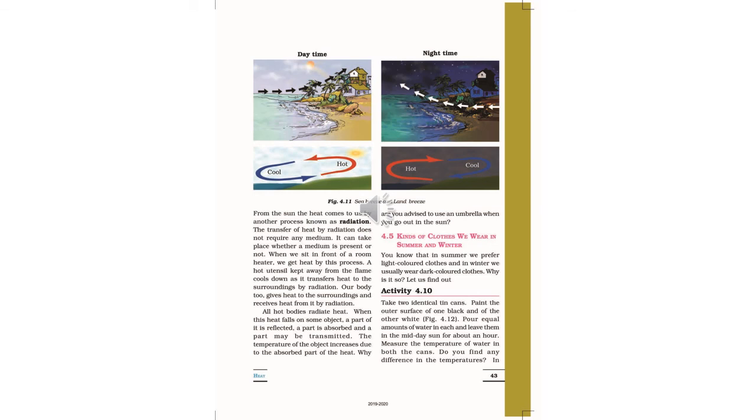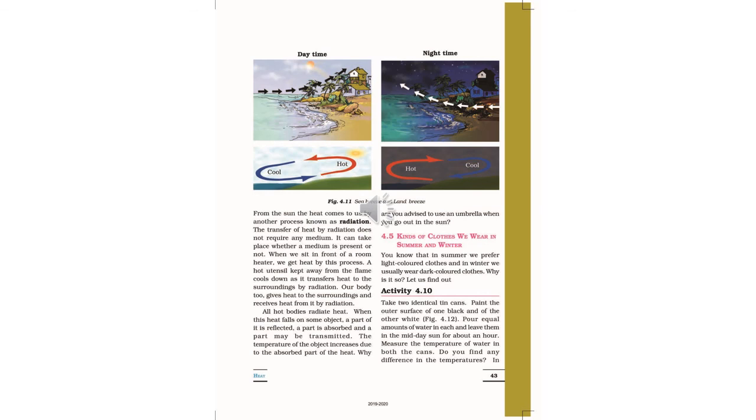So radiation will take place from a hotter object. Those who are nearby that object, the heat will be transferred to them through radiation. For example, if you sit during the winter season in a room with a room heater, our body also gets warm.